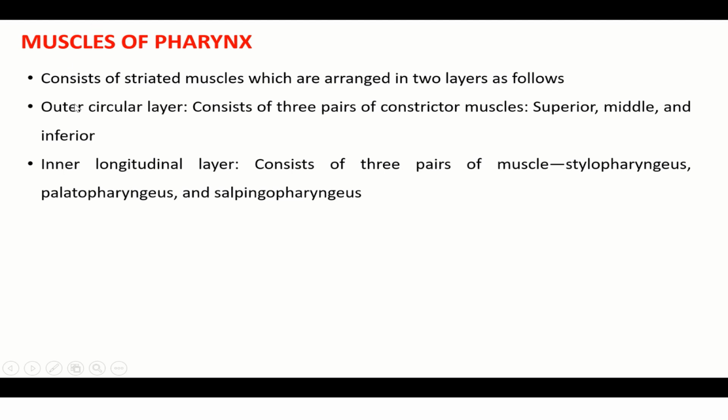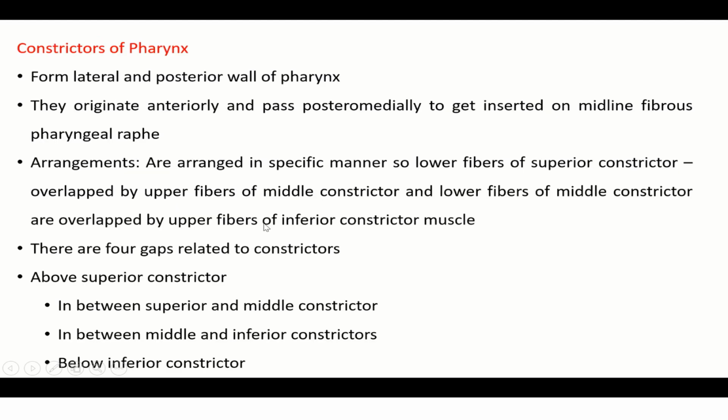Then the muscles of the pharynx consist of striated muscles which are arranged in 2 layers. The outer circular layer consists of 3 pairs of constrictors: superior, middle, and inferior constrictor. The inner longitudinal layer consists of 3 pairs of muscles: the stylopharyngeus, palatopharyngeus, and salpingopharyngeus.